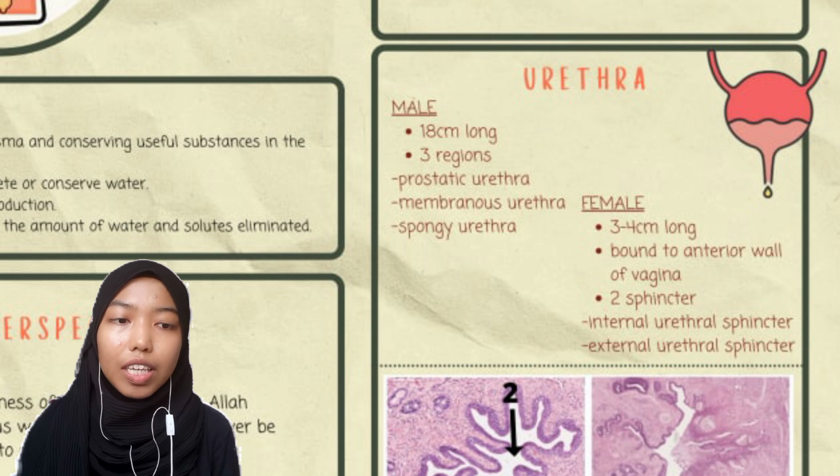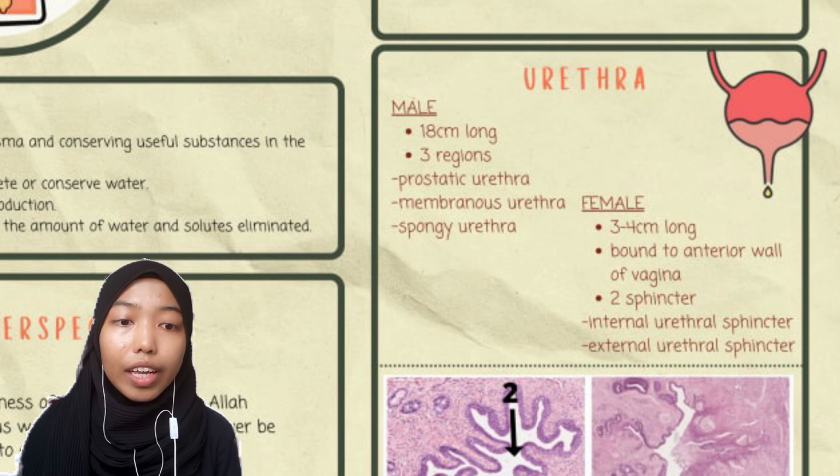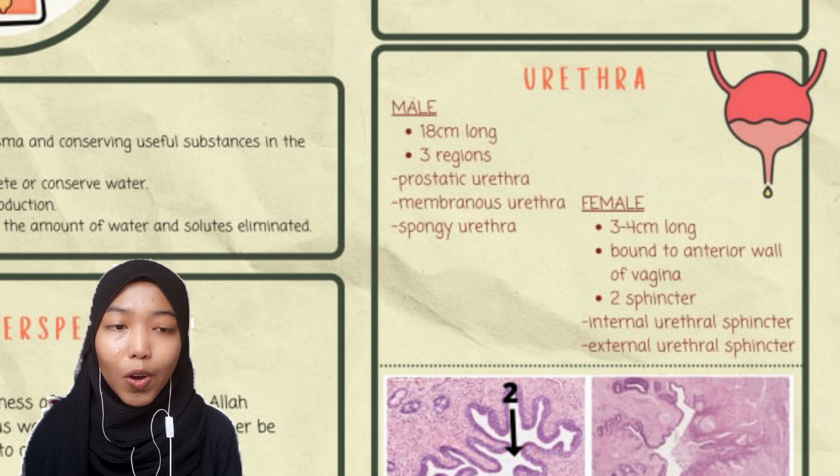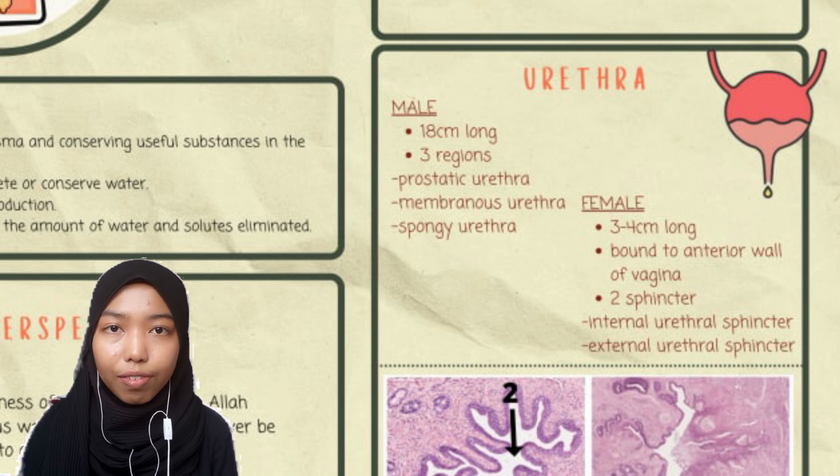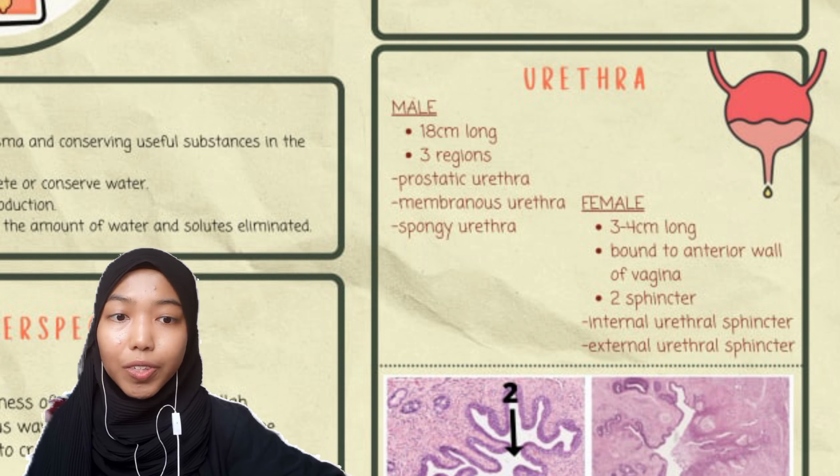Internally, these orifices are marked by the trigone. The trigone is a triangular area located within the fundus. It is formed by the 2 ureteric orifices and the internal urethral orifice. Then, the next organ is the urethra.